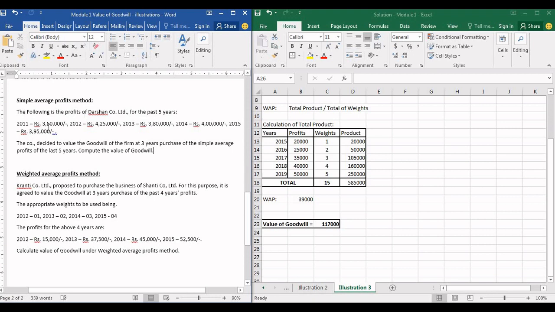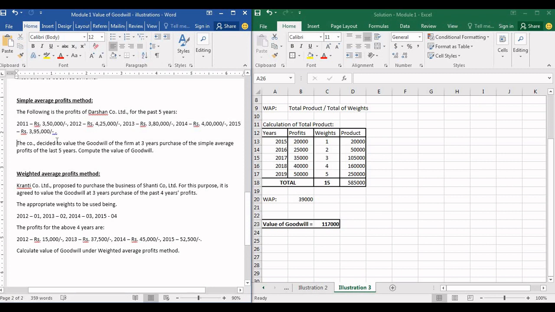The problem that is based on the simple average profits method is: the following are the profits of Darshan Company Limited for the past 5 years. 2011 rupees 3,50,000, 2012 rupees 4,25,000, 2013 3,80,000, 2014 4 lakh, and 2015 3,95,000. If you notice, the profits for each year are fluctuating and they are not in a sequence, not in an ascending or a descending order. So this is bound to be simple average profit. You cannot find out goodwill on the basis of weighted average profits for such problems.